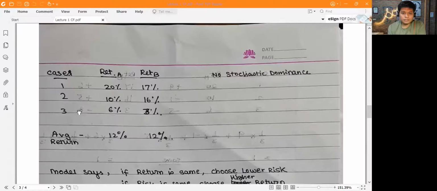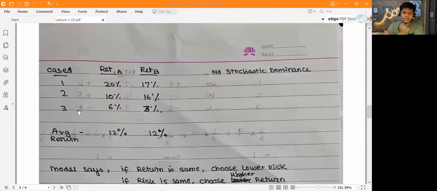Got it. Now let's go to page 3. So half of the concepts are covered. Now let's finish the rest of them. So here there are 2 stocks given, let's say stock A and stock B. Stock A had 20%, 10%, 6%, 17, 16, 30, and 3%. Now, the first thing that we would check is stochastic dominance. So clearly, A is better here, B is better here, A is better here. So there's no clear stochastic dominance.